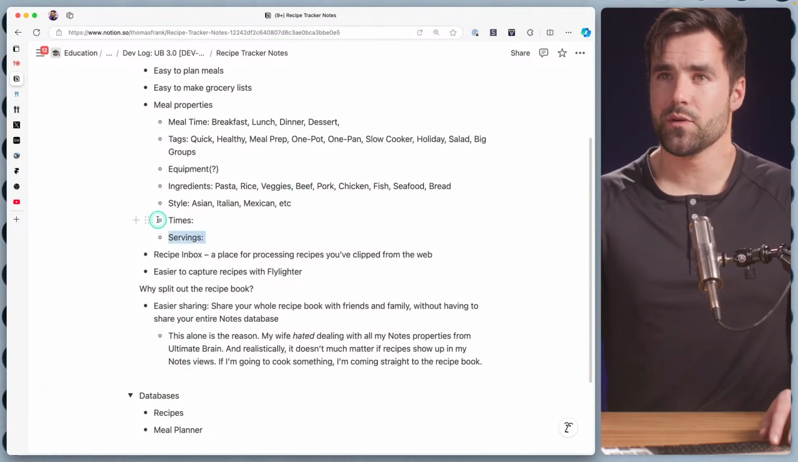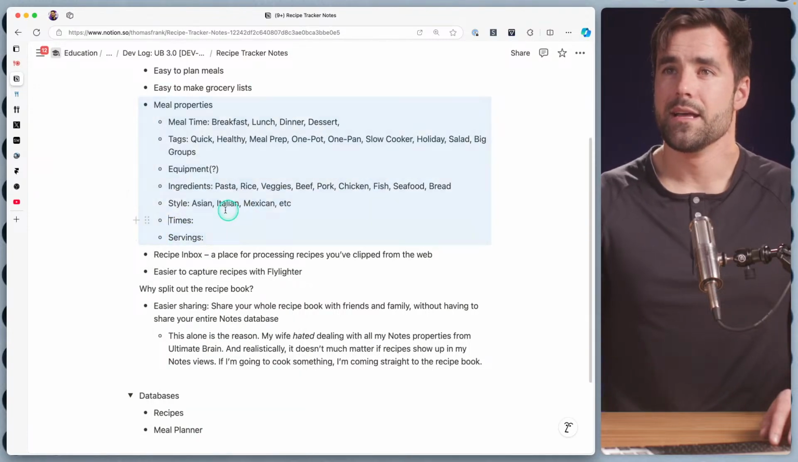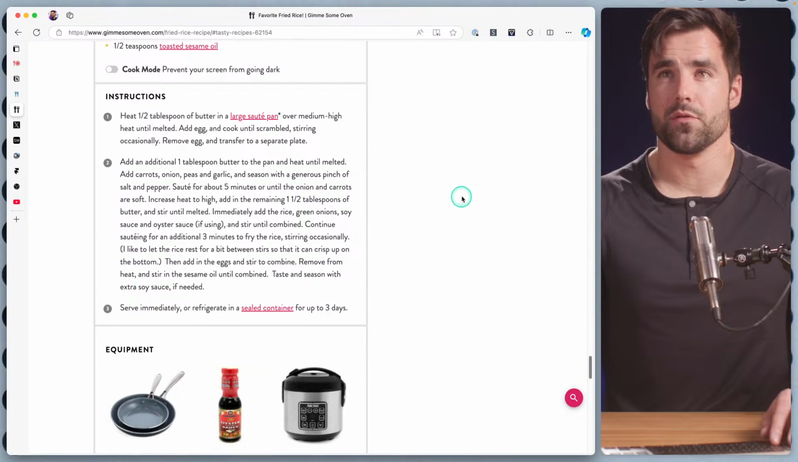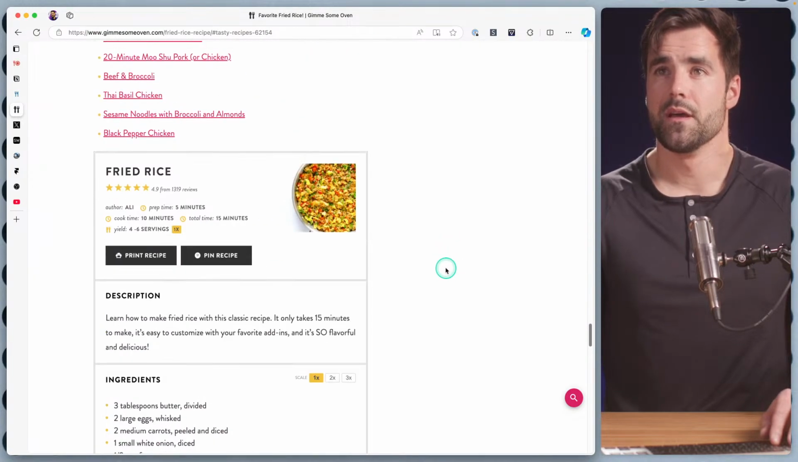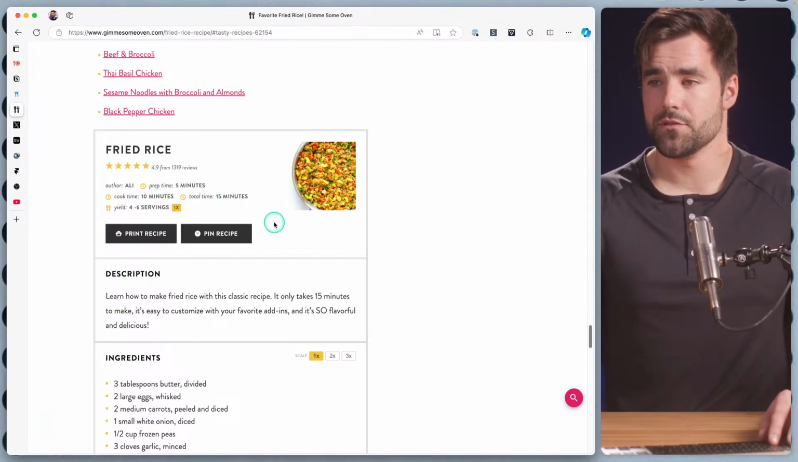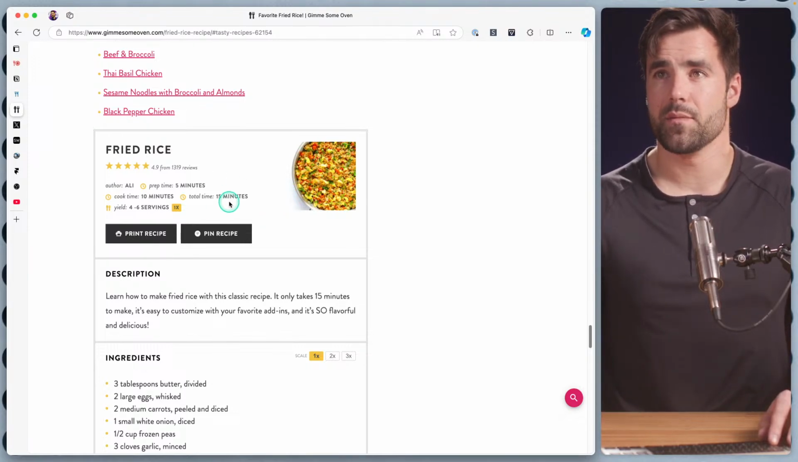And then I also want to experiment a little bit with cooking times, and also servings, because most online recipes that you pull, like say this fried rice recipe, are going to have different times here, like prep time, cook time, total time, and they're going to have yield as well.